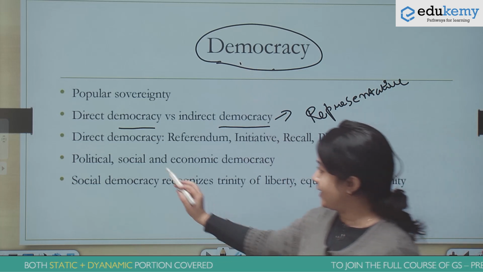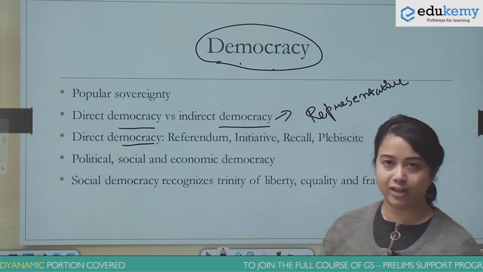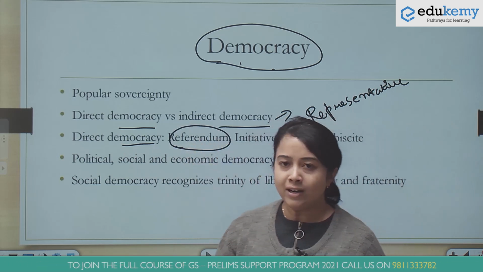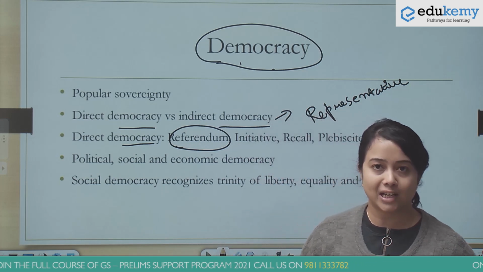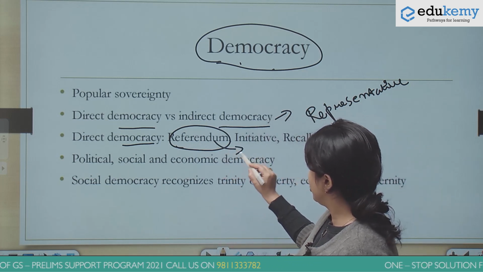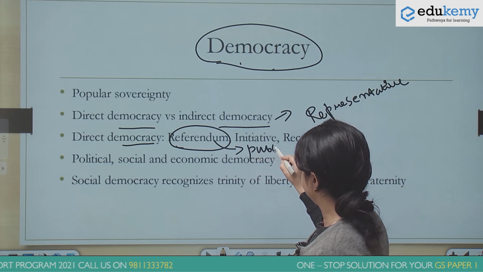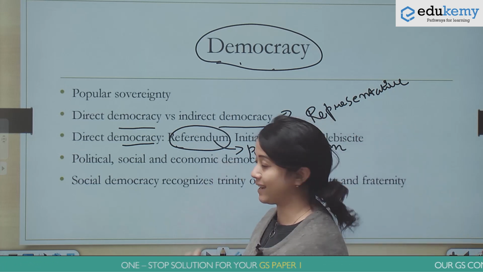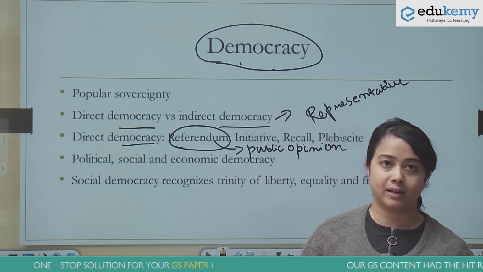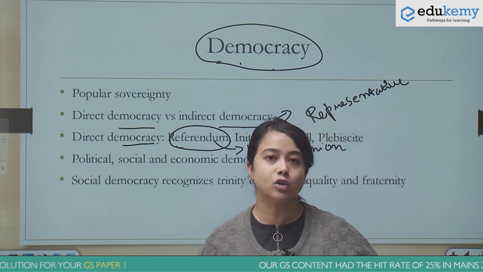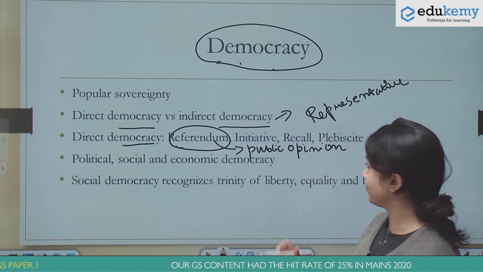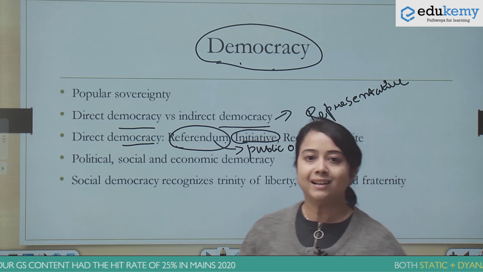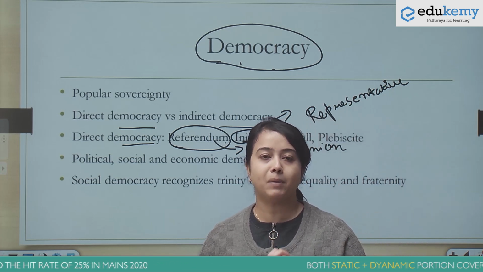Now coming to direct democracy, there are certain forms of direct democracy. One is referendum. Referendum is when a popular piece of legislation is referred to the opinion of the people. If you recall, an example of referendum was your Brexit, where an important legislation is opened up for voting and the decision of the people is taken with respect to that. That's referendum. Initiative is when the public themselves initiate that they need a particular legislation.